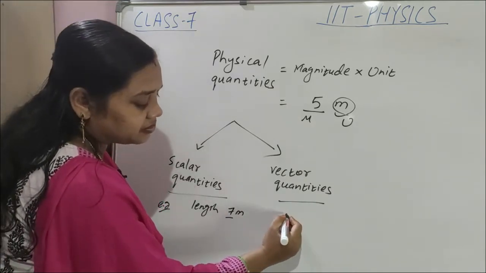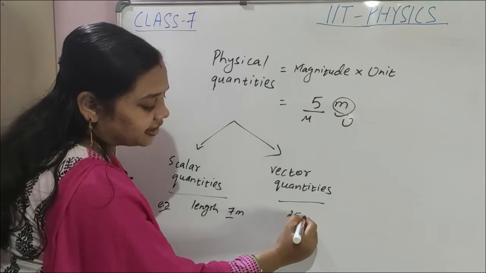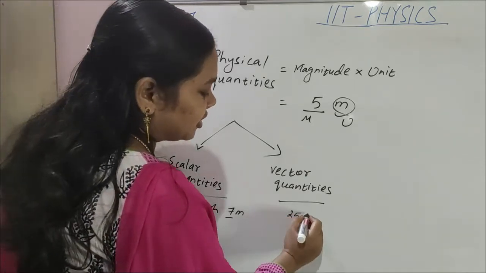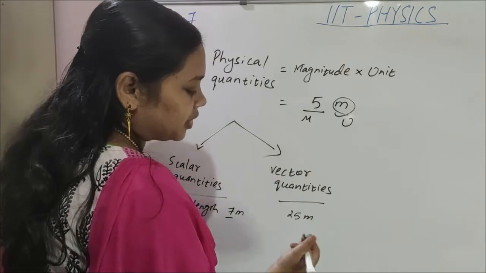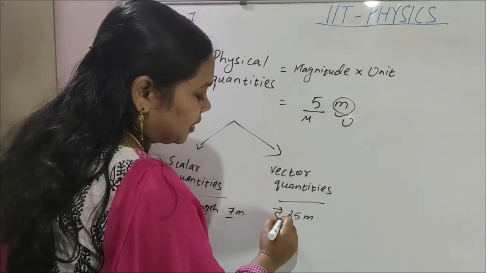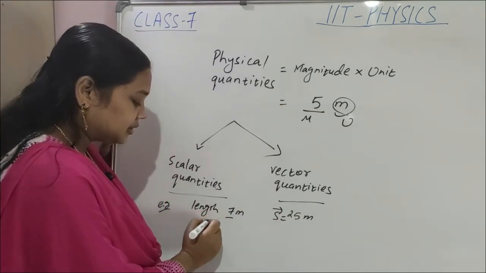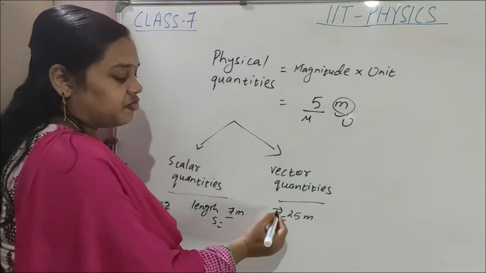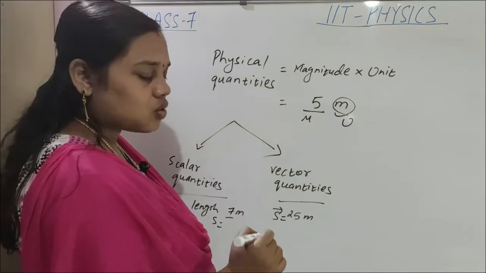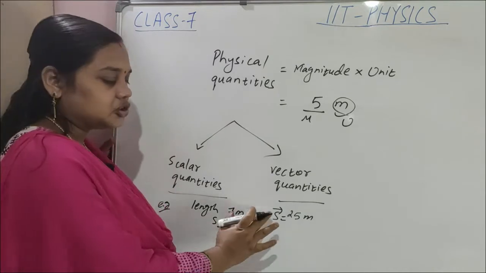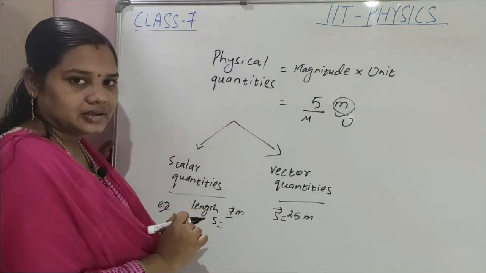So displacement means 25 meter, initial to final position. Displacement is denoted by S vector. Whenever we write any vector quantity, an arrowhead sign will be above it. This shows that this is a vector quantity.